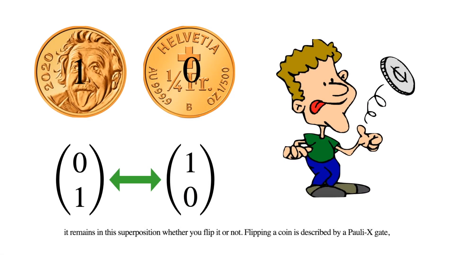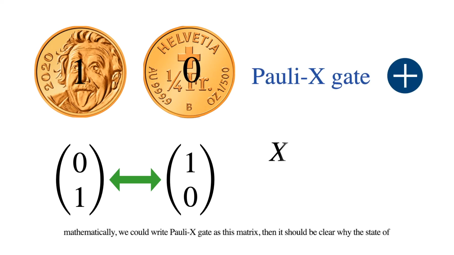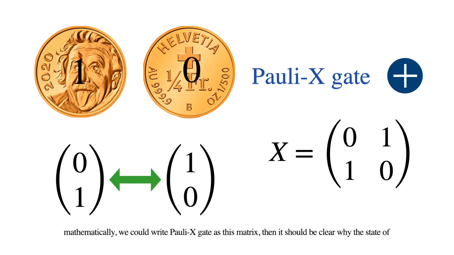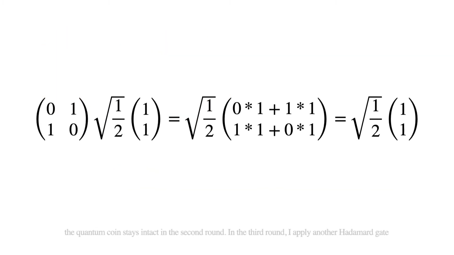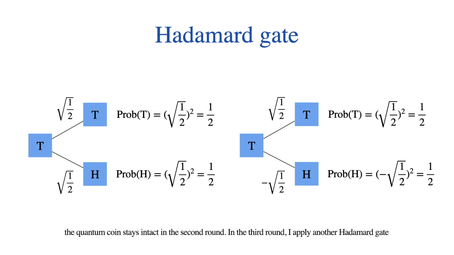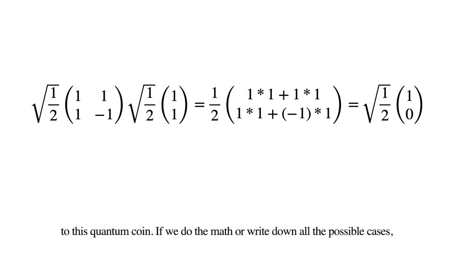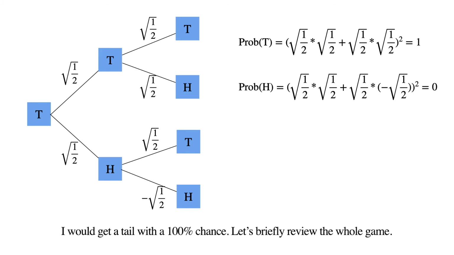Flipping a coin is described by a Pauli X gate. Mathematically, we could write the Pauli X gate as this matrix. Then it should be clear why the state of the quantum coin stays intact in the second round. In the third round, I apply another Hadamard gate to this quantum coin. If we do the math or write down all the possible cases, I would get a tail with a 100% chance.